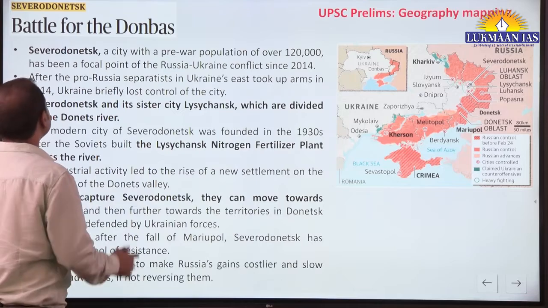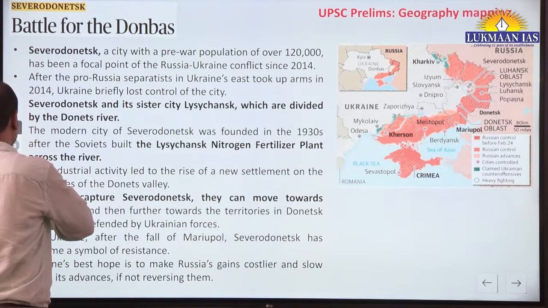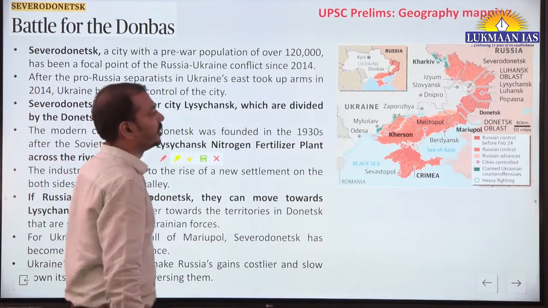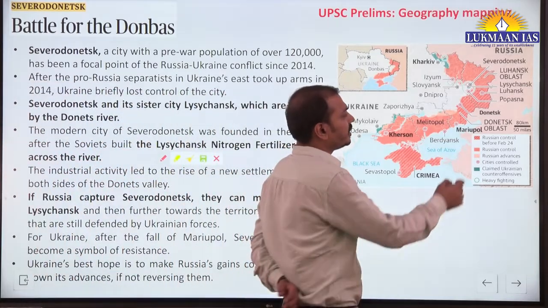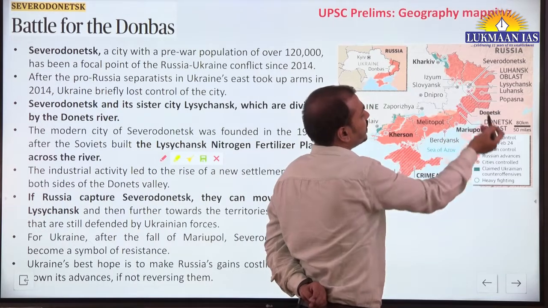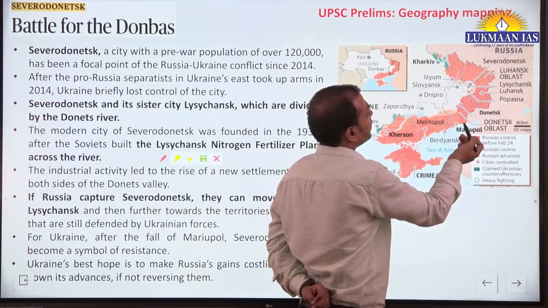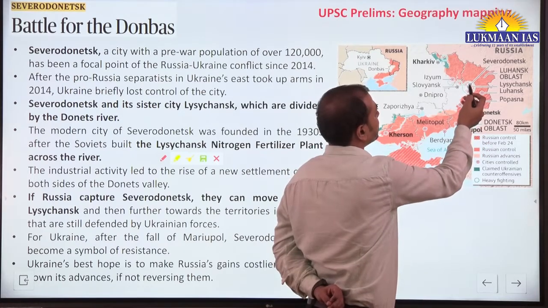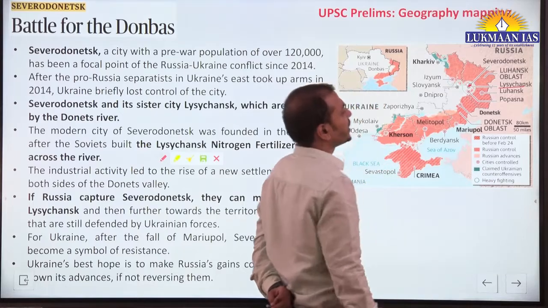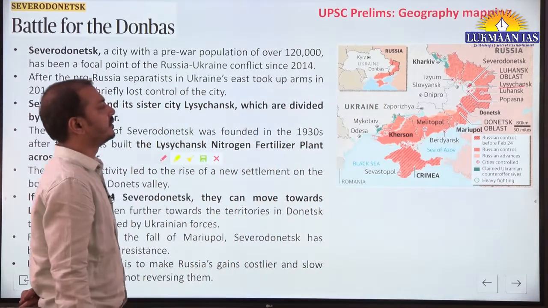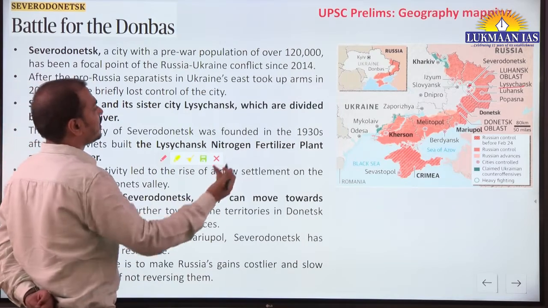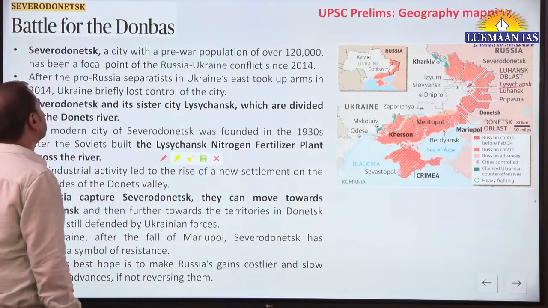Now, Severodonetsk, battle for the Donbass. Let us understand the location of this particular city here. This is the Donetsk region, this is the Luhansk region. Okay, so Severodonetsk, this particular city and the sister city is Lysychansk. The fighting is going on between Ukraine and Russian forces there.